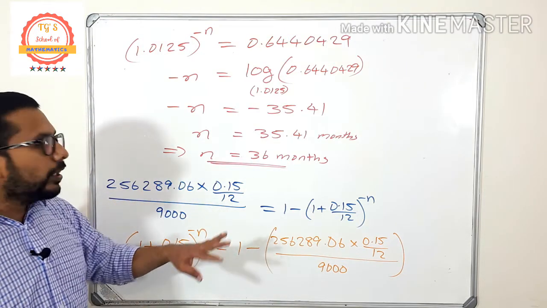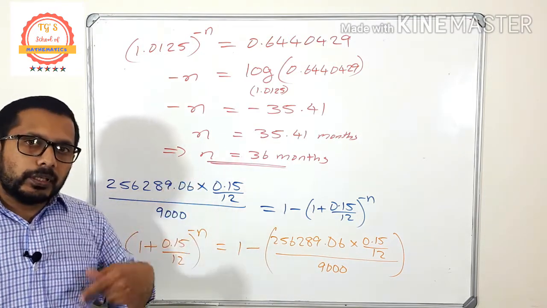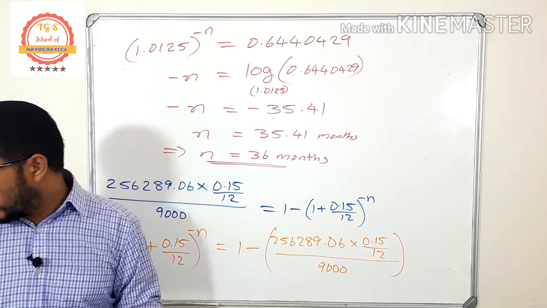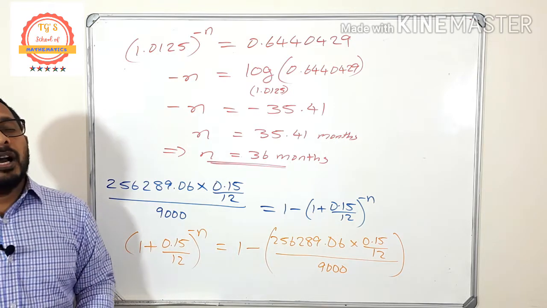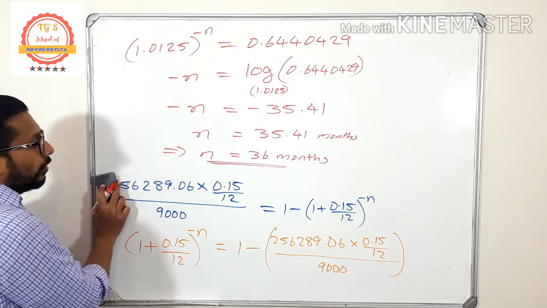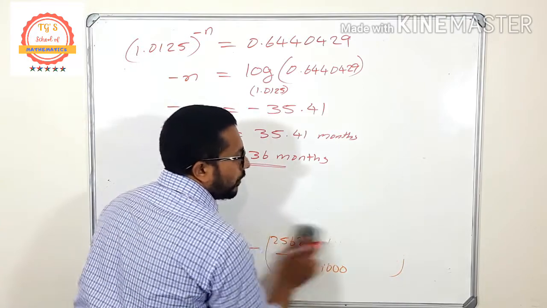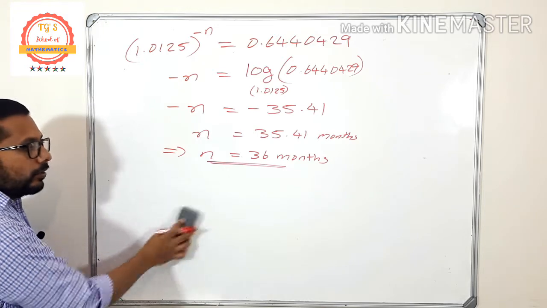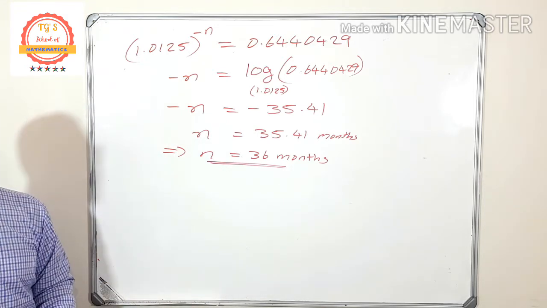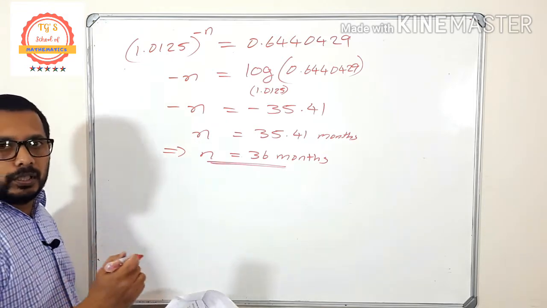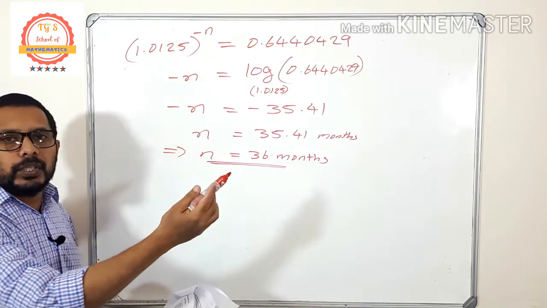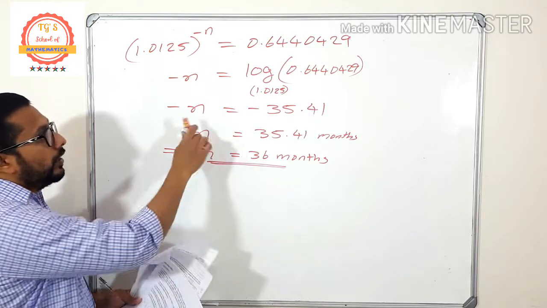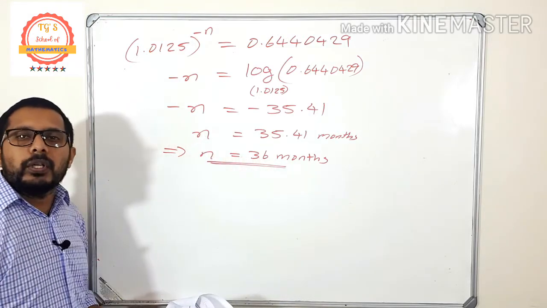If the monthly installment, do you remember the question? If the monthly installment is 9,000, it will take 36 months. But do you remember how many months it will take to finish the loan if the monthly installment is 7,000 something? Previous question, it was 46 months. Do you remember that one? Okay, so how many months sooner it will finish? If it is 7,000 something, it will take 46 months to finish. Am I right? And when it is 9,000, it will take only 36 months.